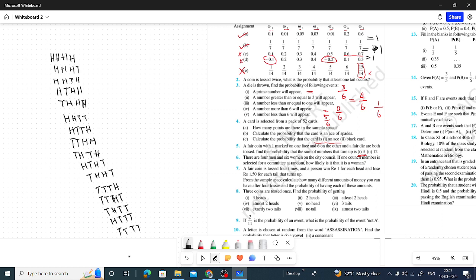So this is full H. Total 16 outcomes are there. And here a fair coin is tossed 4 times, and the person wins rupees 1 for each head. Each head 1 rupee, so this is 4 rupees. Okay, 4 rupees. This is each head 3 and lose 1.5.